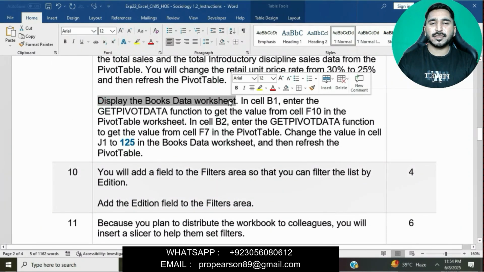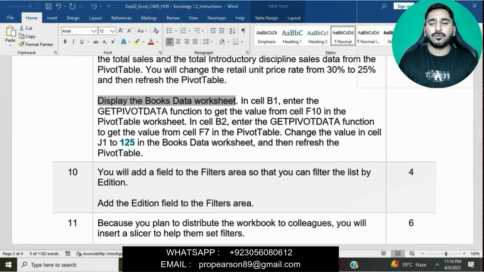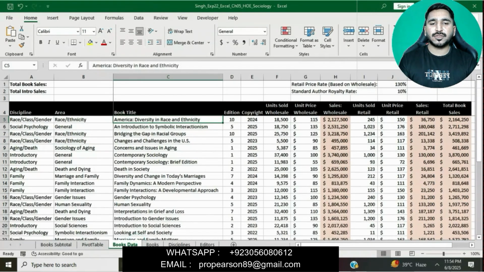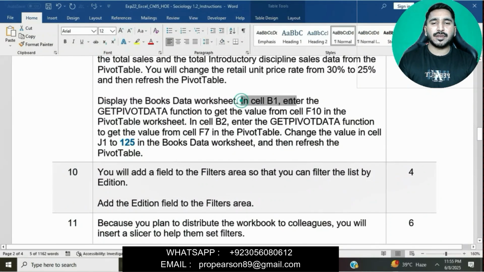In question number 9, display the books data worksheet. First we will go to the Excel workbook and display the books data worksheet. In cell B1, enter the GETPIVOTDATA function to get the value from cell F10 in the pivot table worksheet. In cell B2, enter the GETPIVOTDATA function to get the value from F7 in the pivot table.